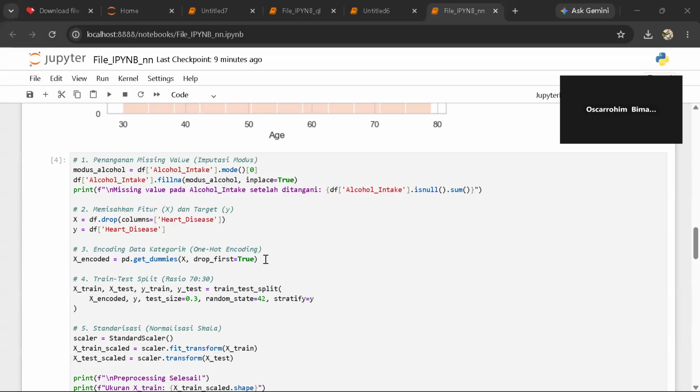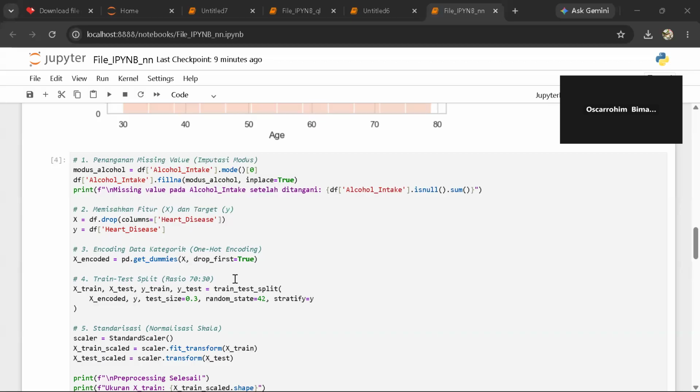After splitting the data, 70% for training and 30% for testing using train_test_split, I applied StandardScaler. Why is standardizing data so important here? In a dataset, age may range from 12 to 18, while total cholesterol can reach up to 300.